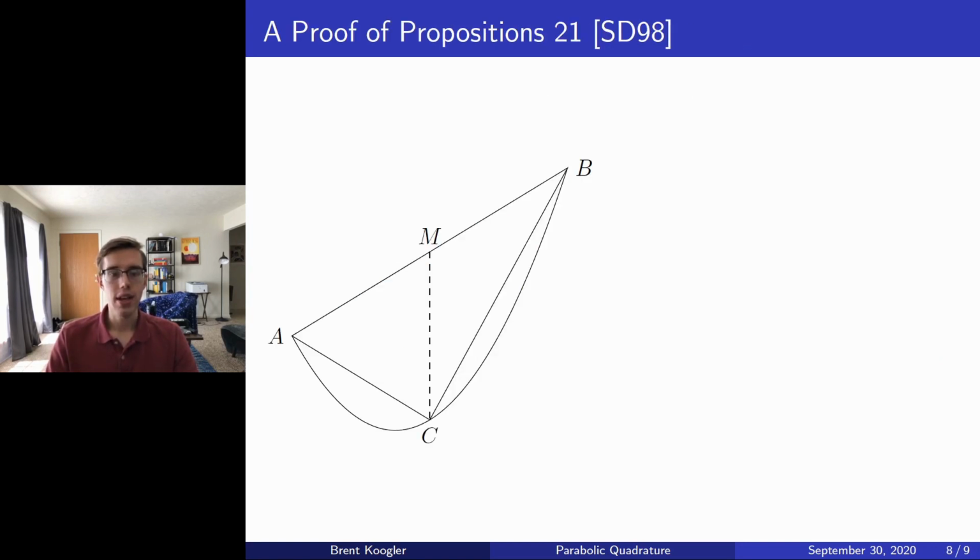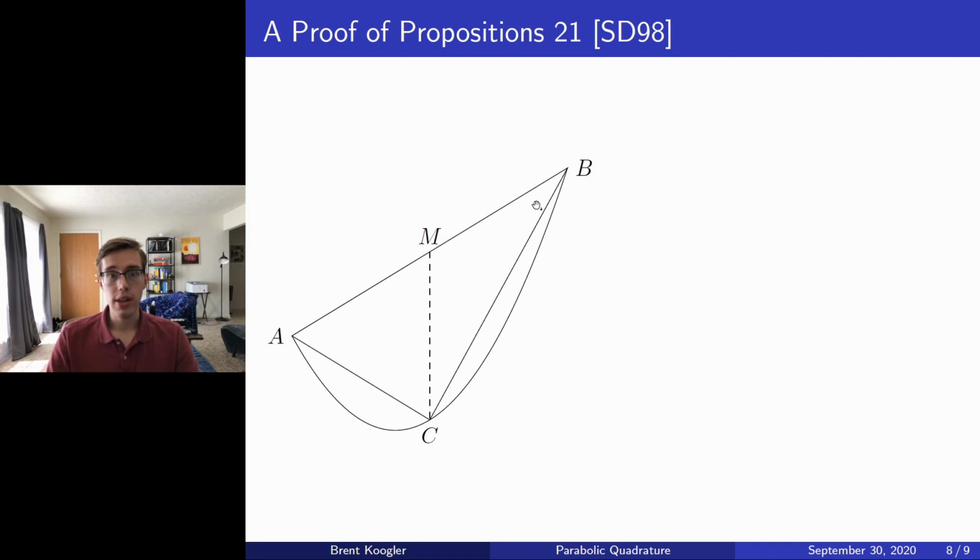And we finish off this presentation by considering a proof of that statement to give an idea as to why that's the case. So suppose that we're given a parabolic segment ACB, where in order to compute the vertex, we bisect AB at the midpoint M, and through M we draw the line that is parallel to the axis of the parabola, and then we consider the corresponding intersection with the parabolic segment. We label that C, and thus form the desired triangle ACB.